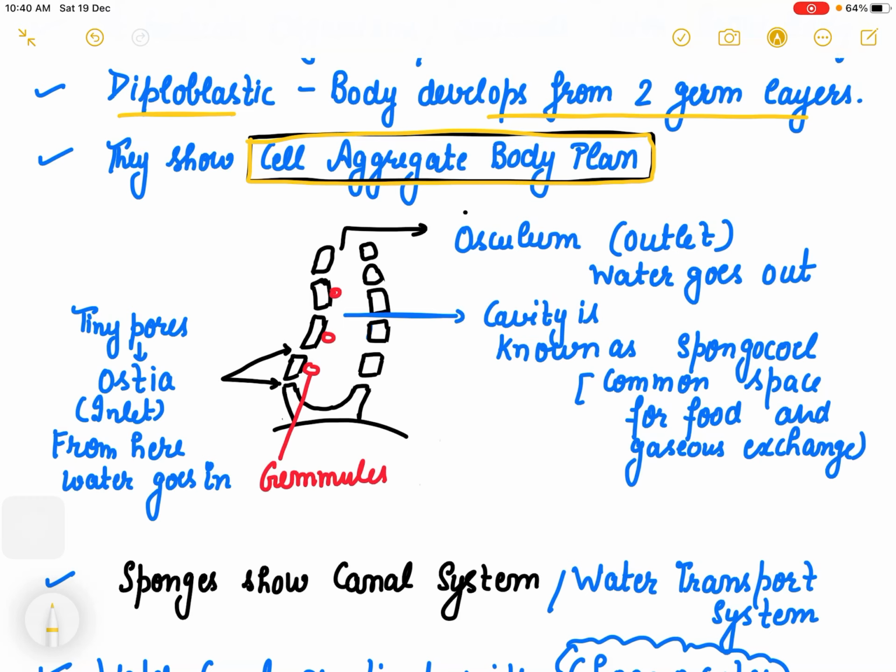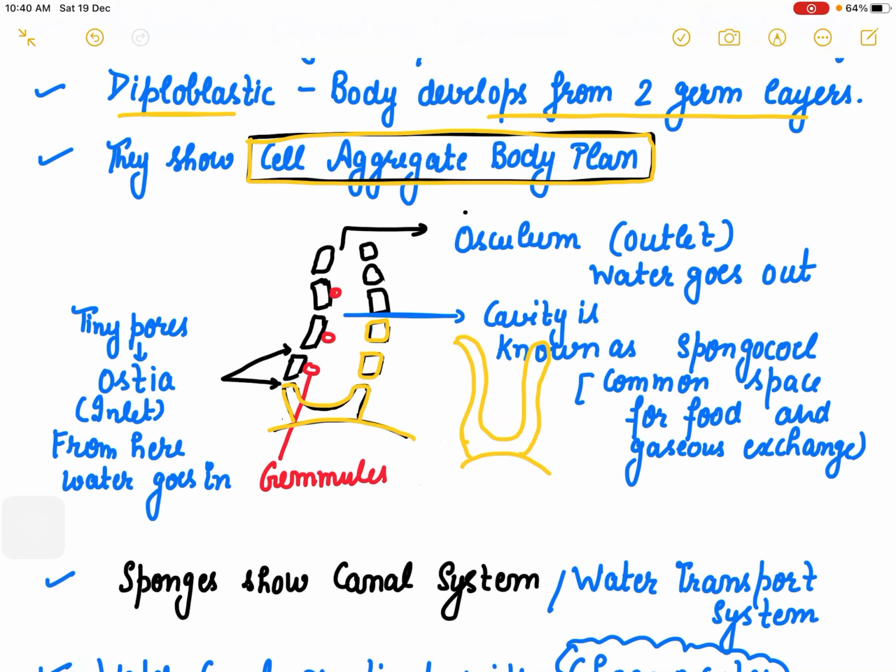Now when we draw the structure of this Porifera, it shows a flask shaped structure, right? One basic way to draw it is like this, and then like this.